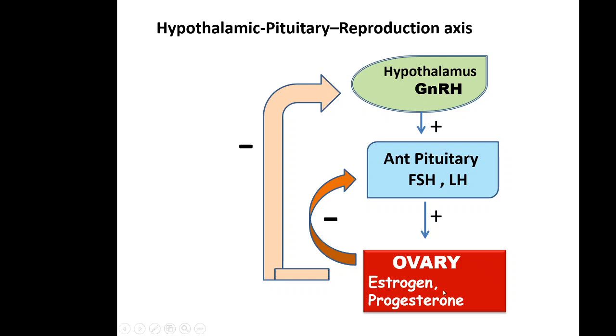So when we give estrogen and progesterone combined, they produce temporary infertility. This is the most important use of combined estrogen and progesterone as contraceptives. They inhibit ovulation, so ultimately they are used as contraceptives.